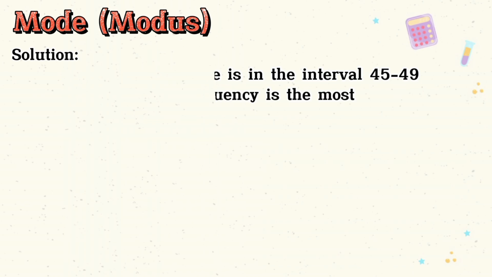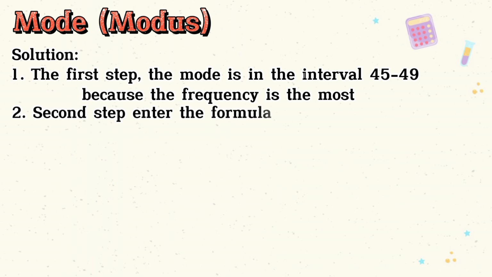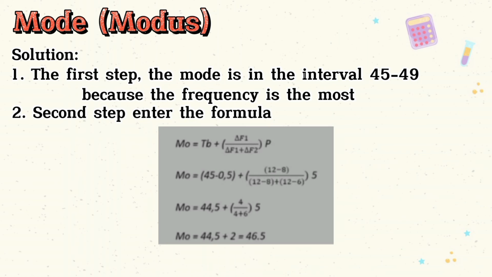Solution, the first step, the mode is in the interval 45 to 49 because the frequency is the most. The second step is to enter the formula. The formula is Mo equals TB plus difference F1 over difference F1 plus difference F2 times P. So, mode equals 45 minus 0.5 plus open bracket 12 minus 8 over 12 minus 8 plus 12 minus 6 close bracket times 5.